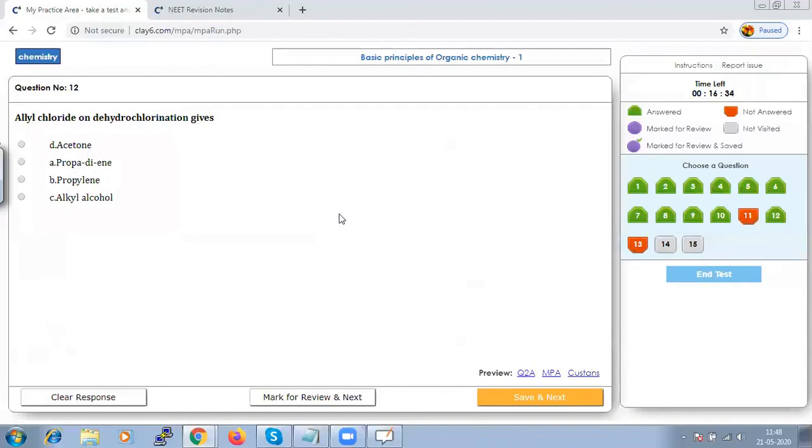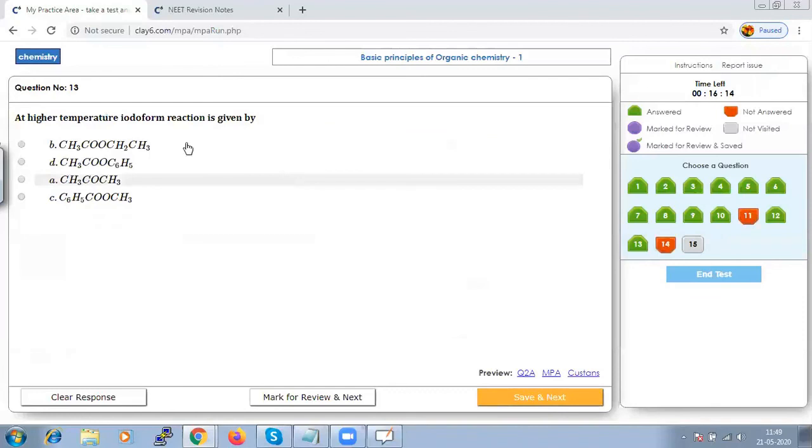Allyl chloride on dehydrochlorination gives. It's a well-known fact. It will give you propadiene. Save that and let us go to next.